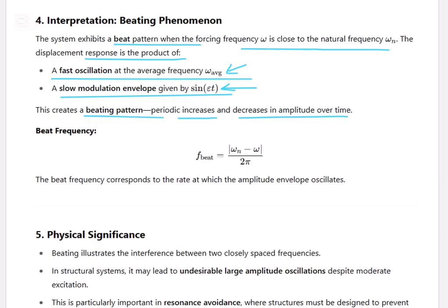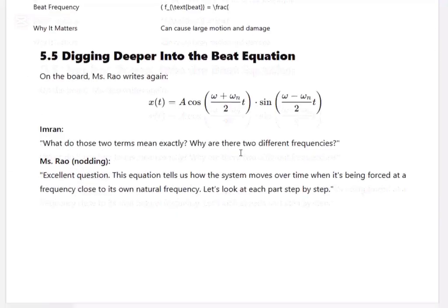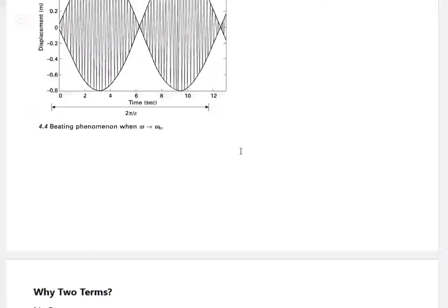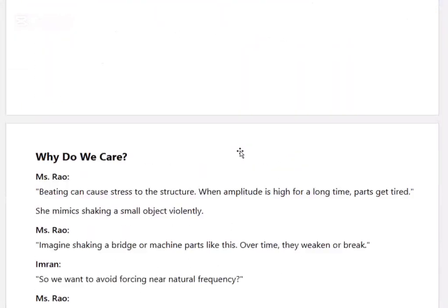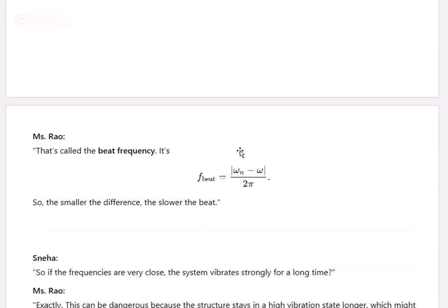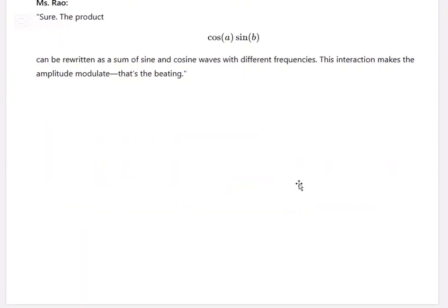You can see the beating pattern in an example also, how the beating displacement looks. That is on a VBA program. With that we can create this beating pattern.